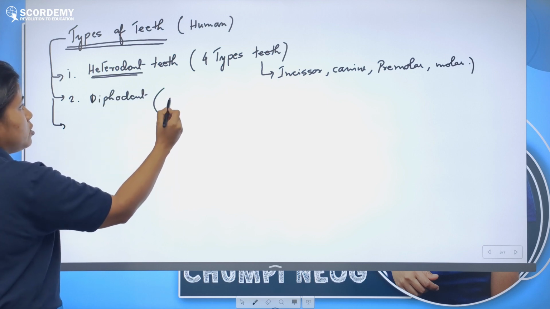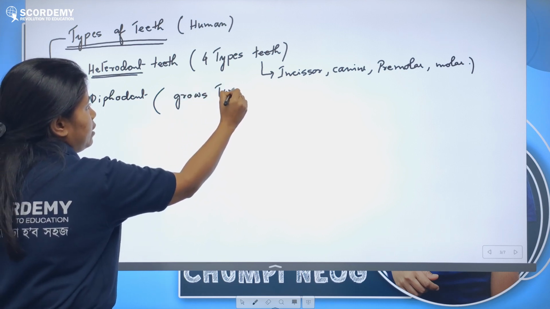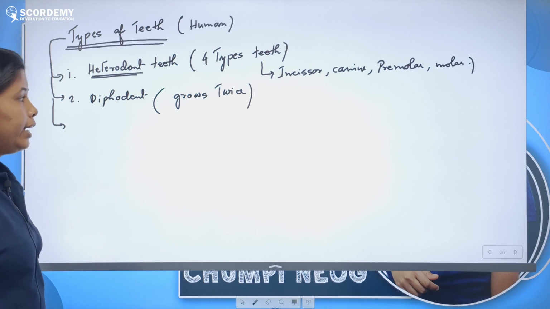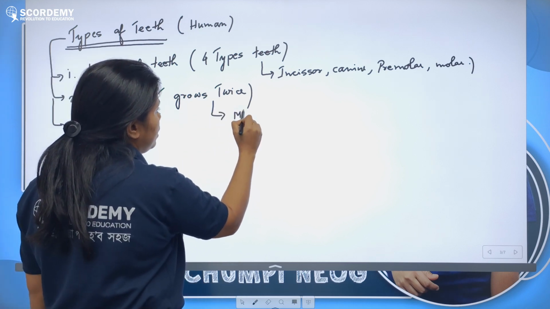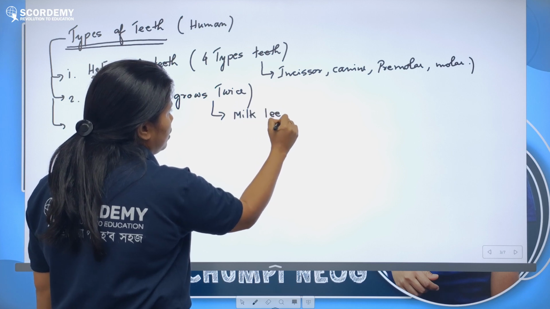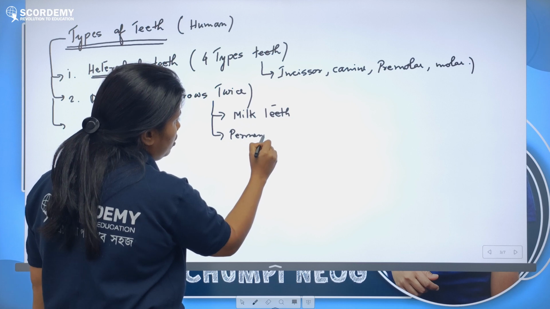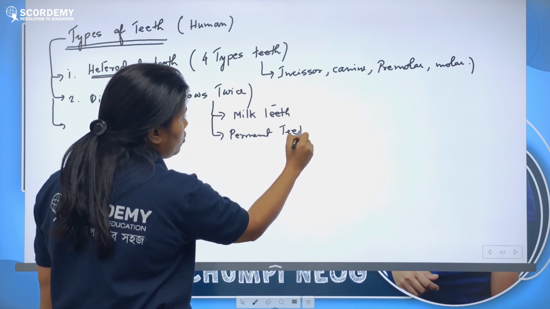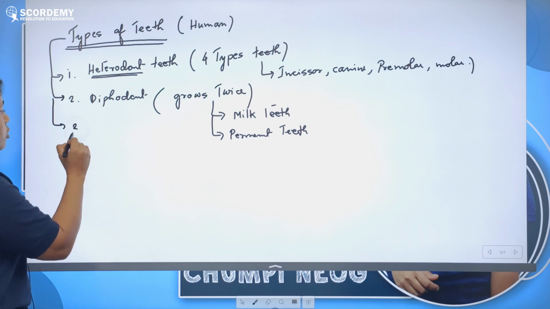Why? Because it grows twice in life. It grows two times, so what do we call it? Diphyodont. First there are milk teeth, then there are permanent teeth, right? Since it grows twice, we call it diphyodont.